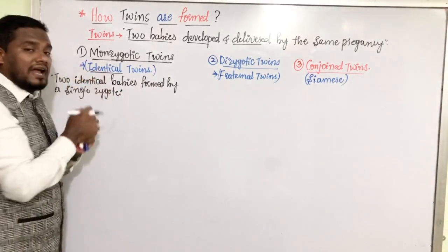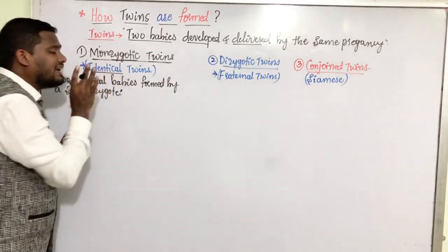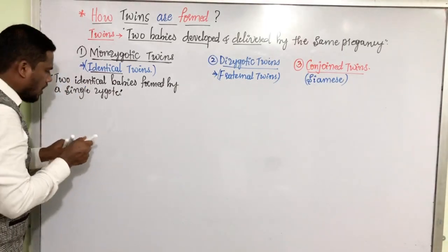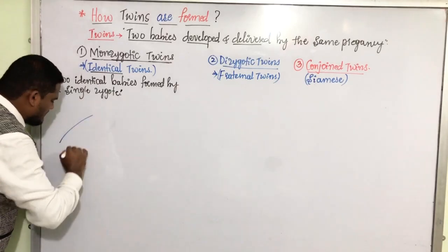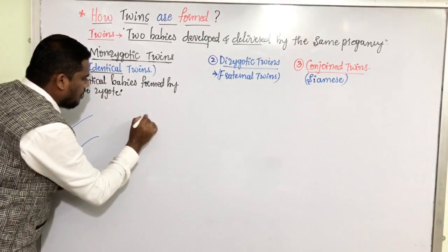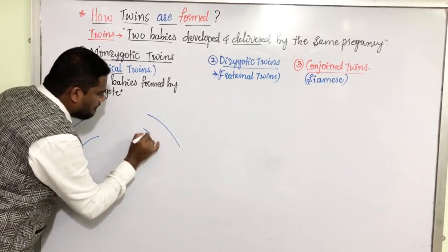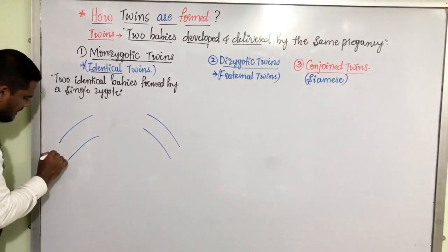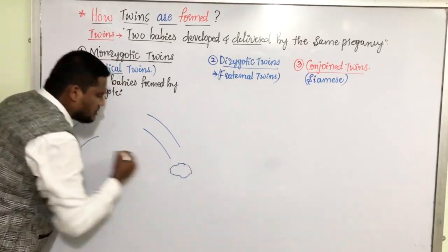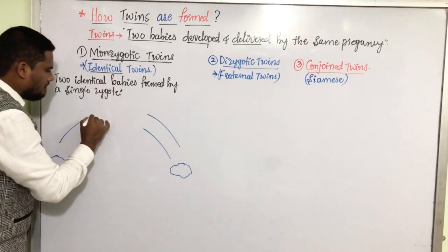Now let us understand how these identical twins are formed. To understand that, we have to draw. This is supposed to be the fallopian tube. Here we have one more fallopian tube. Here we have the ovaries. The female reproductive system, recall the female reproductive system.